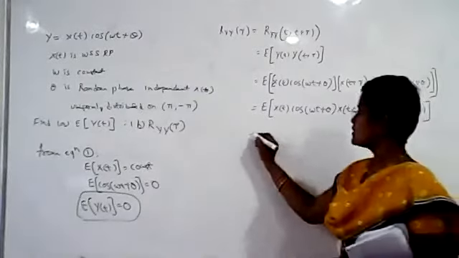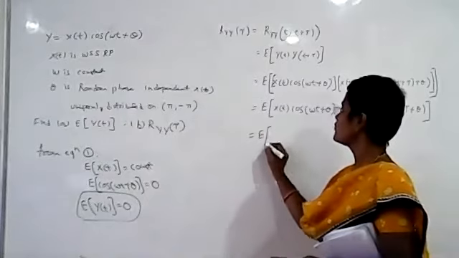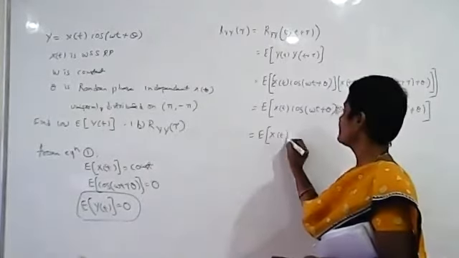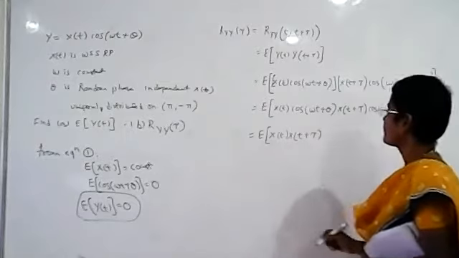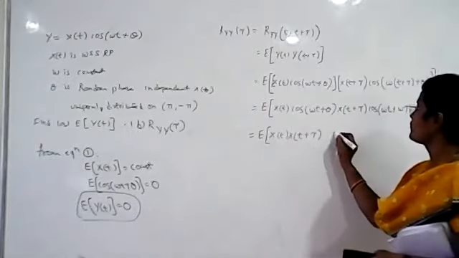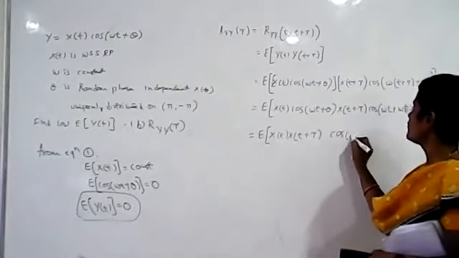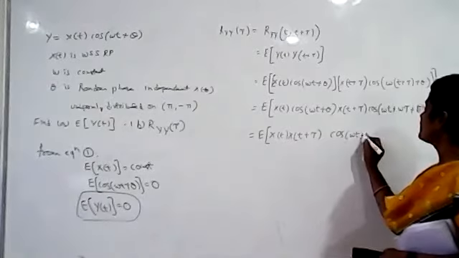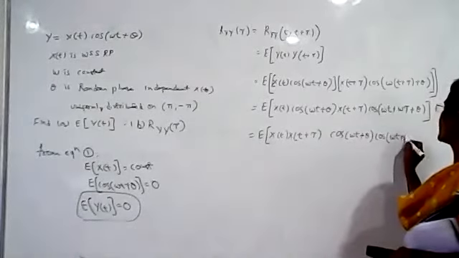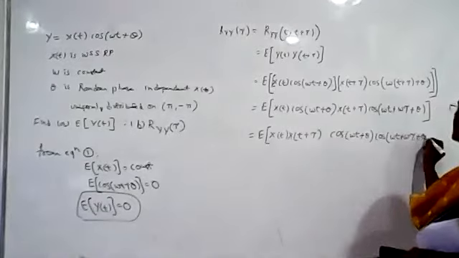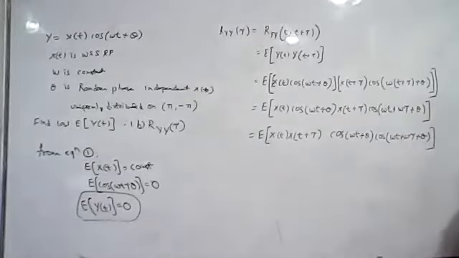So we write this as the expected value of x of t plus tau into cos of omega t plus theta, cos of omega t plus omega tau plus theta.